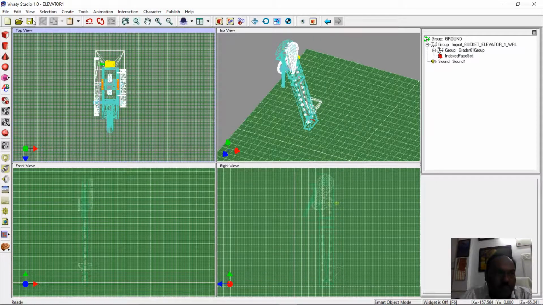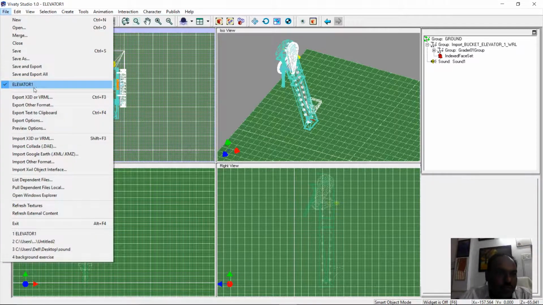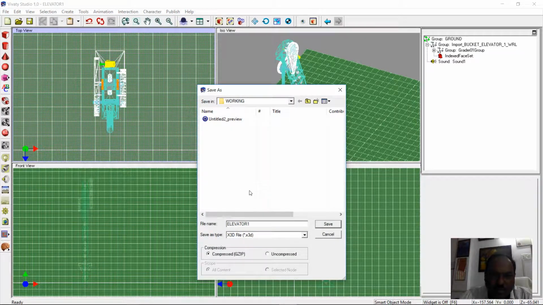We'll save this prior to exporting, and then we can export it in an uncompressed manner as elevator 1 with sound.